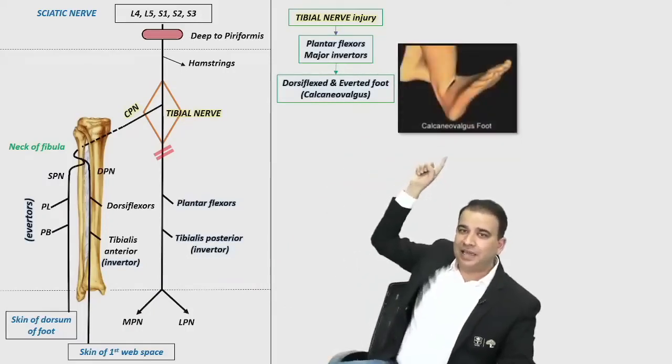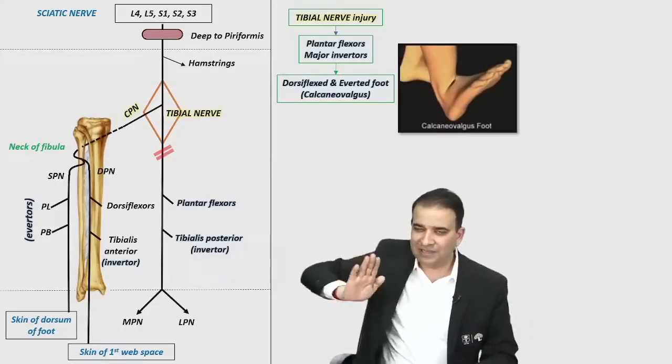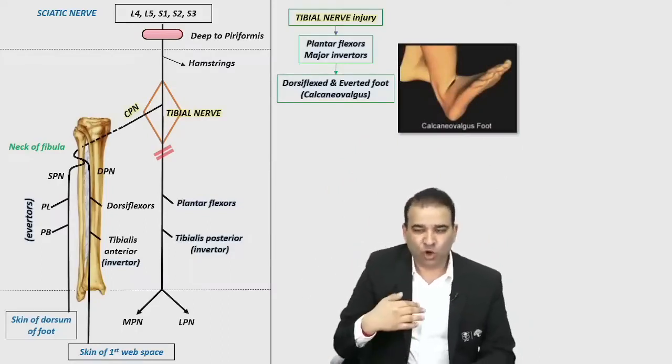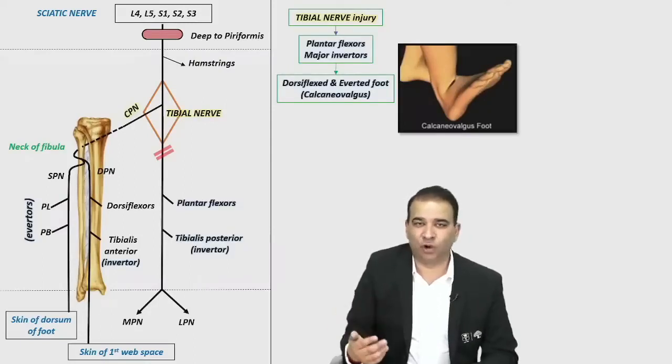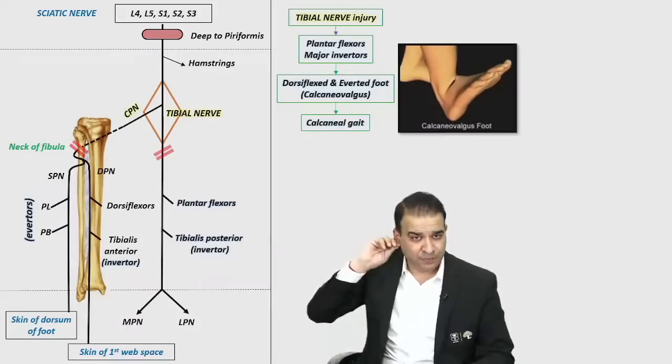Look at this picture, guys. Calcaneovalgus foot here, and that is because of a tibial nerve injury, and in that case, obviously the type of gait will be the calcaneal gait. The patient will walk on heel. In the normal gait cycle, the stages of foot flat, heel off, toe off, all stages will not be there. So that is called a calcaneal gait, guys. That will be a calcaneal gait in the tibial nerve injury.